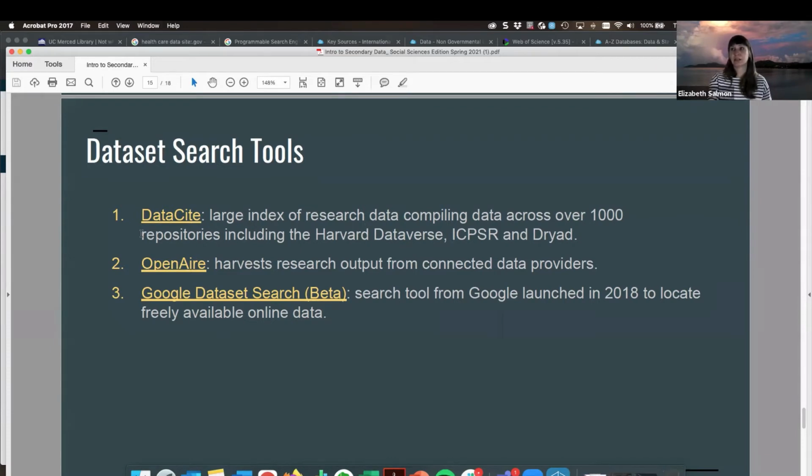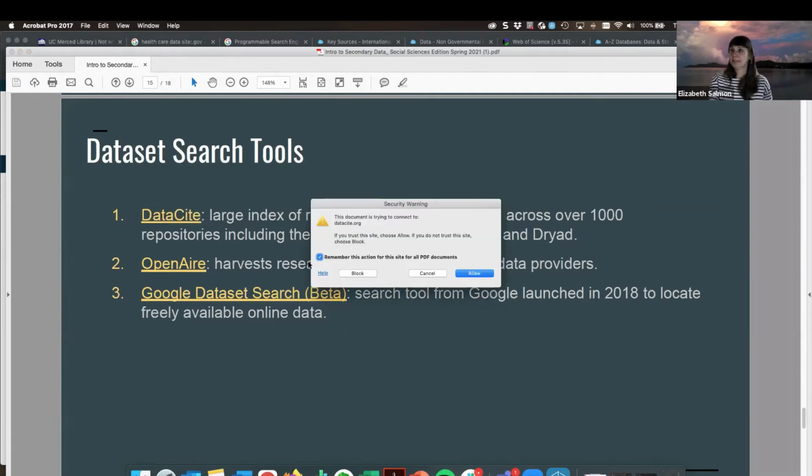And so this is a large index of research data, and it's compiled across 1,000 different repositories, including some major repositories such as the Harvard Dataverse, ICPSR, and Dryad. Dryad, if you're not familiar, is the repository that is used at University of California, as well as other institutions and organizations as well. I'm going to go into DataCite.